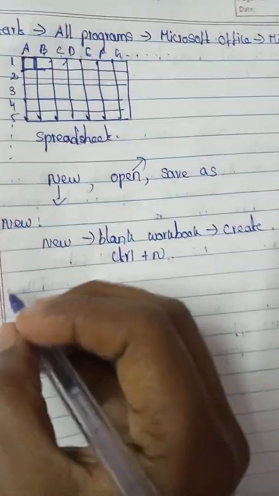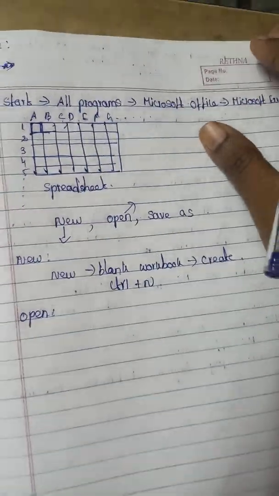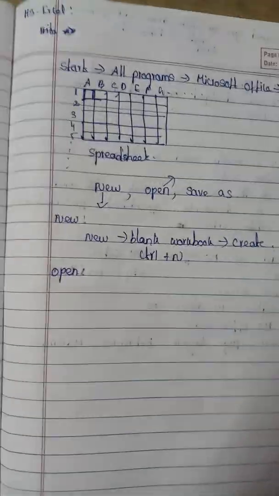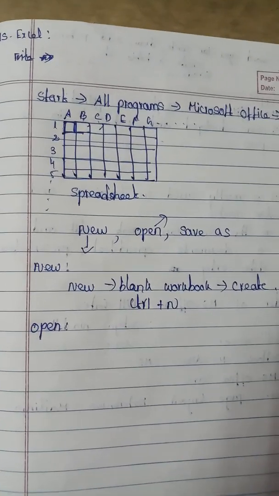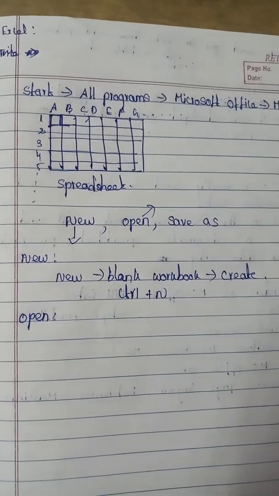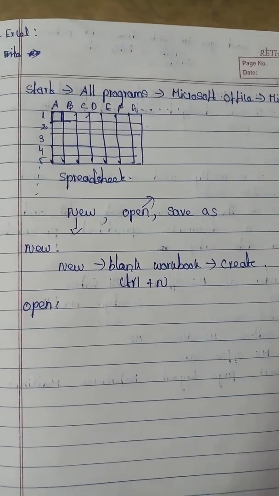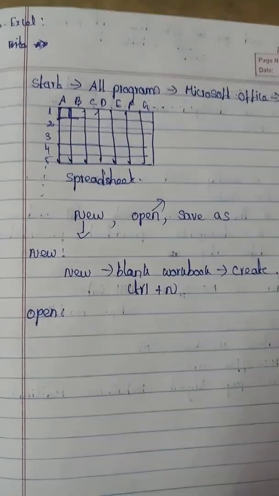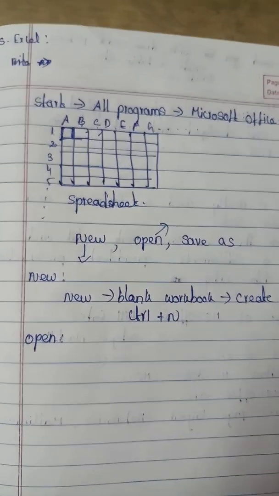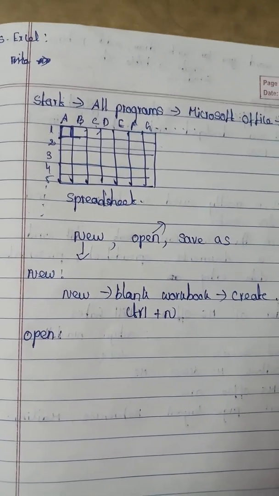Then Open. For what purpose are you using the Open option? To open your existing spreadsheet or file. When you click the Open button, a dialog box appears. There is an option for the file name.